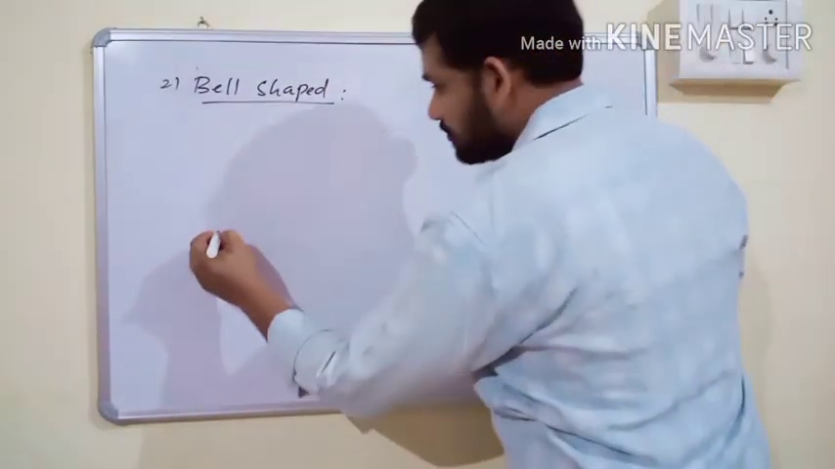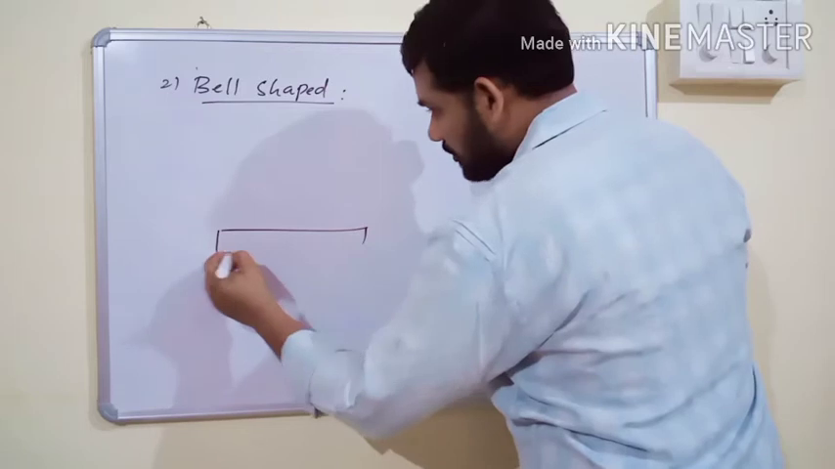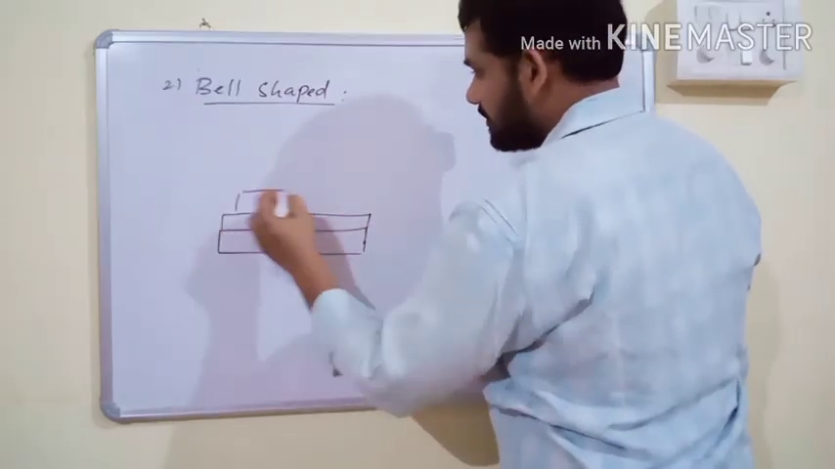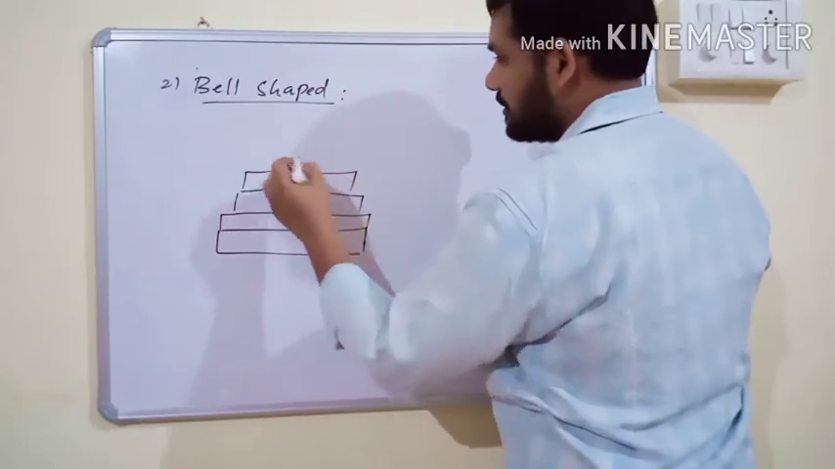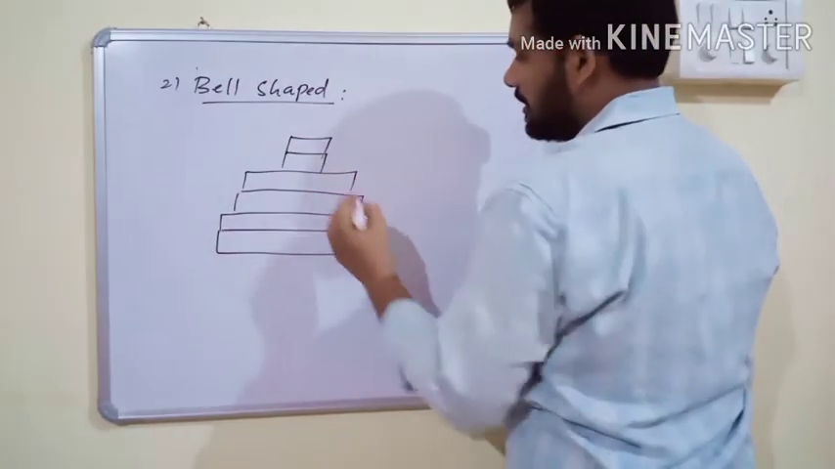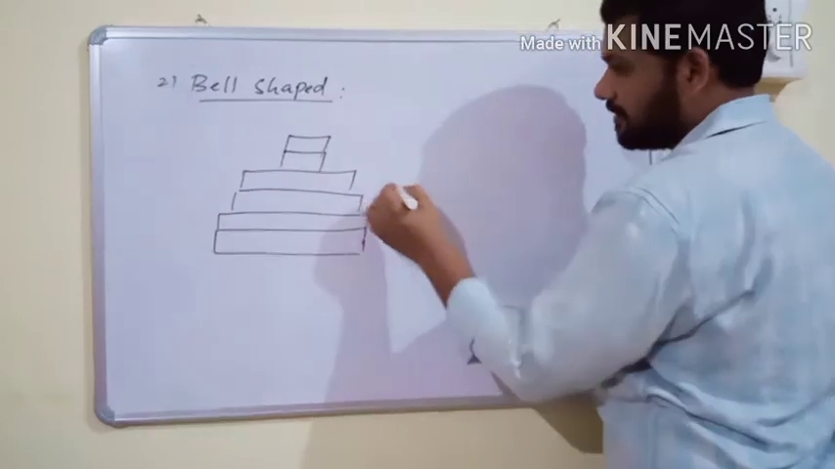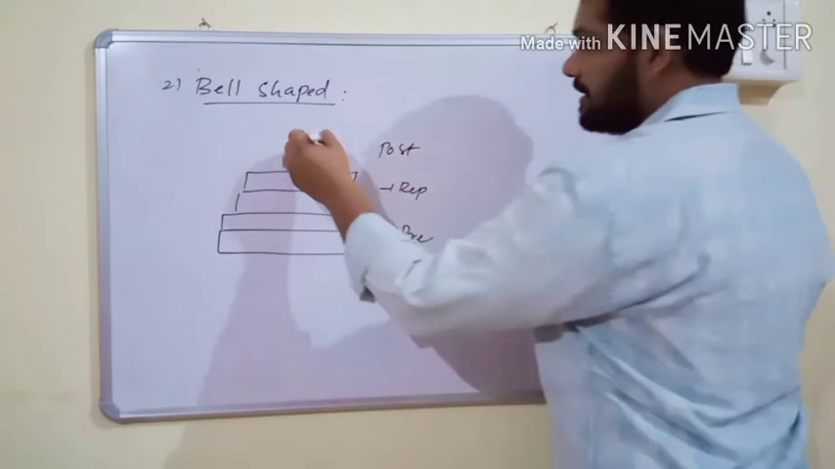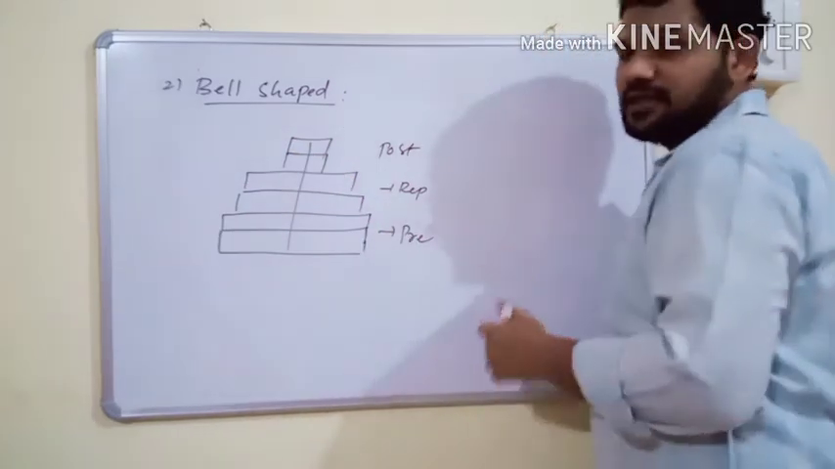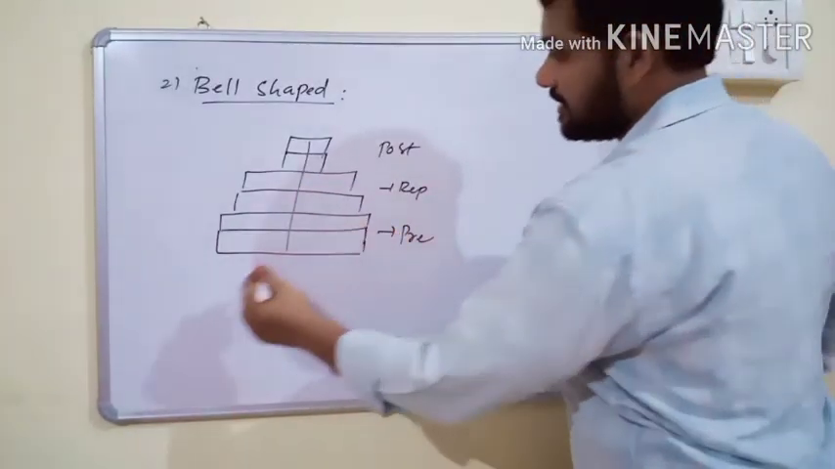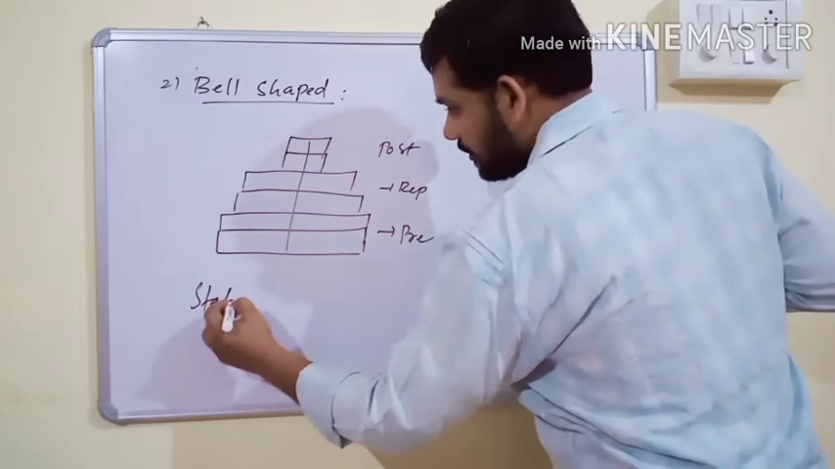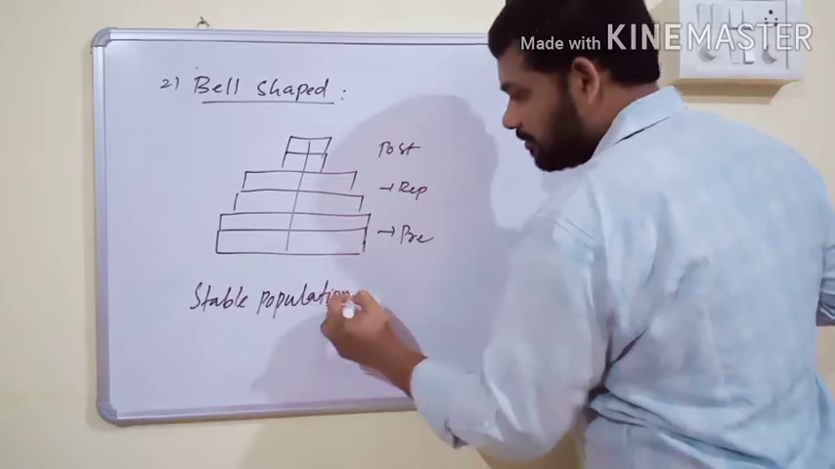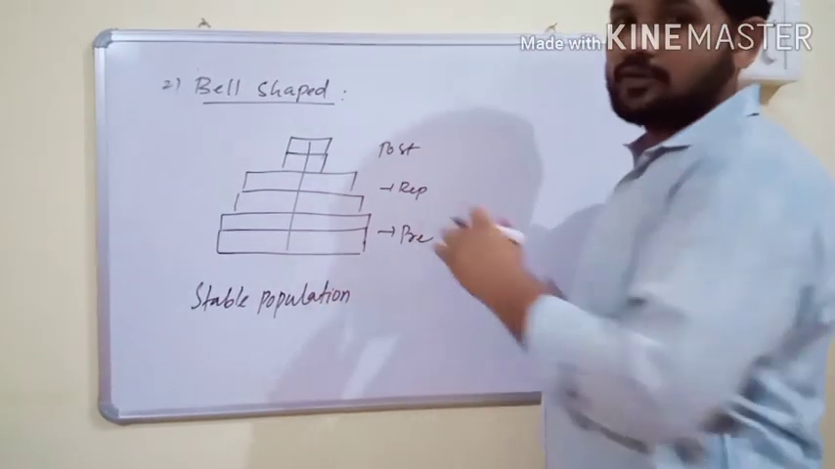In this type, pre-reproductive individuals and reproductive individuals are almost similar, and post-reproductive individuals are again fewer. This type of population neither decreases nor increases, hence it is also called a stable population. In this type of population, the number of birth rates equals the number of death rates.